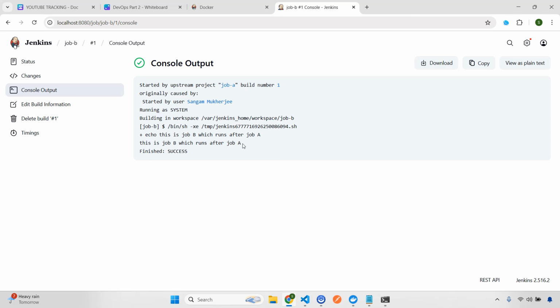So it's considered that you have some requirement where you have to run a first job. If that is successful, then only you run the second job. If the second job is successful, then only you run the third job. So it's like that. I hope this is clear. Now let's see one more last example, then we'll move to some other example.